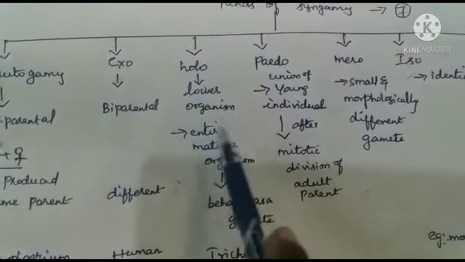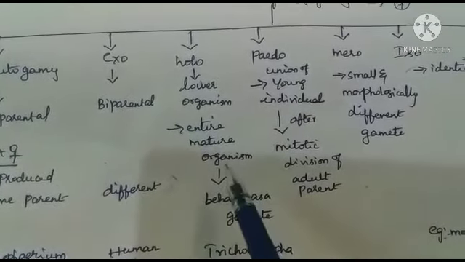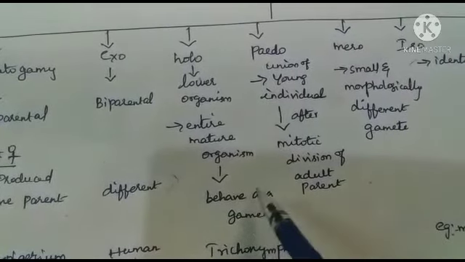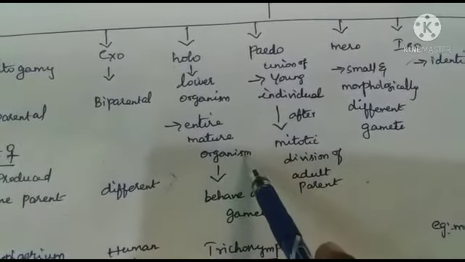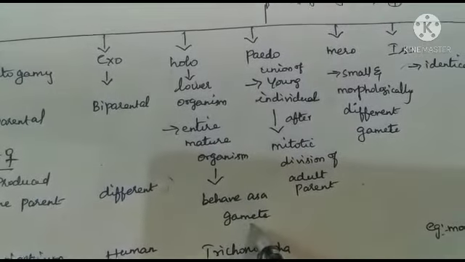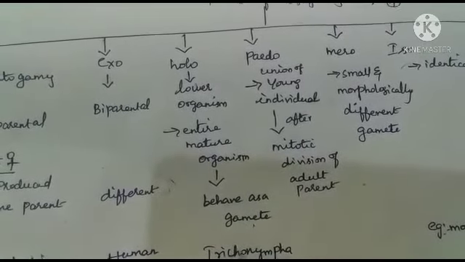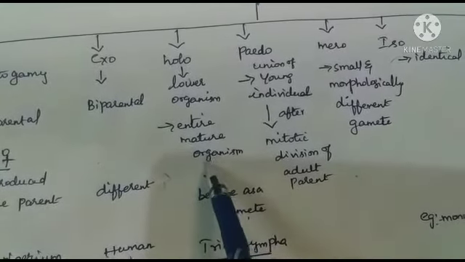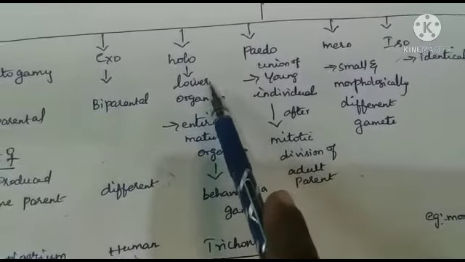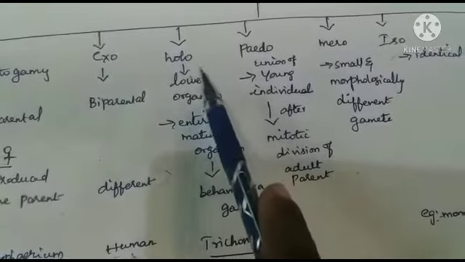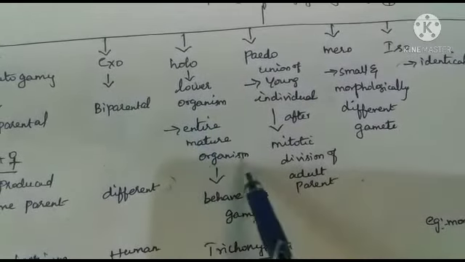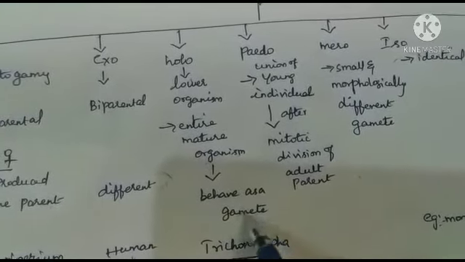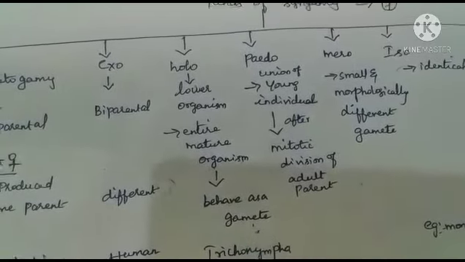And the third one is hologamy. In some lower organisms, the entire mature organisms do not produce gametes. That's why the entire mature organisms behave as gametes, and then they are fused. This kind of fusion of entire mature organisms is known as hologamy.